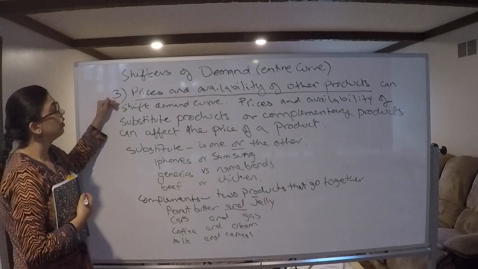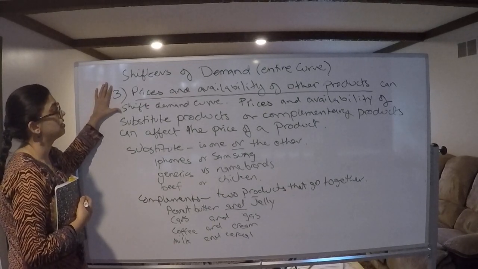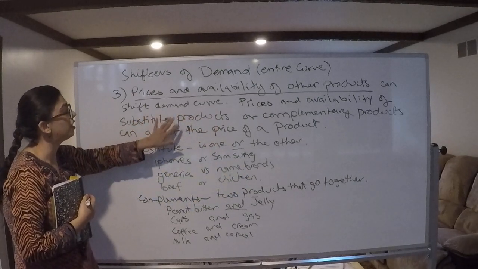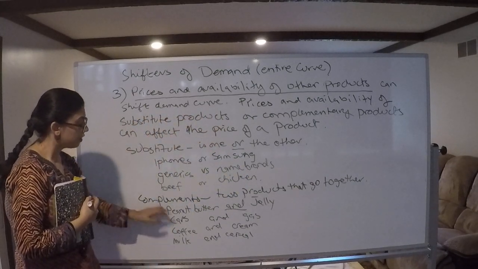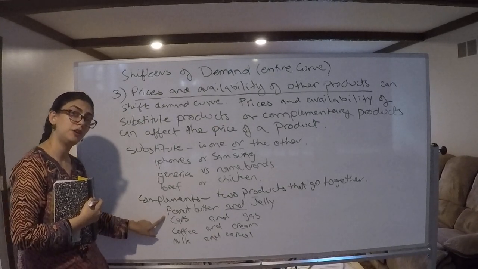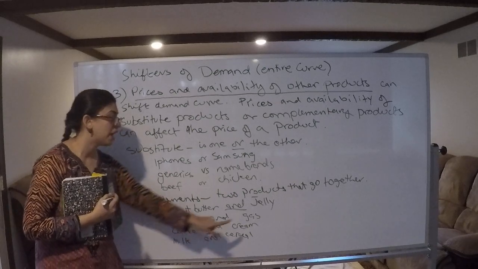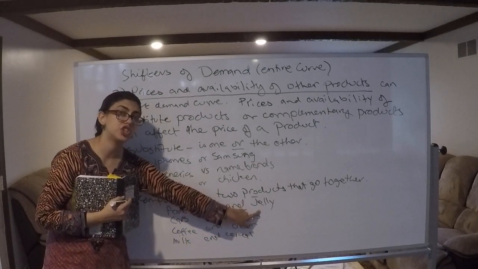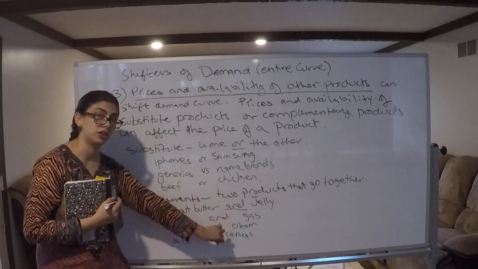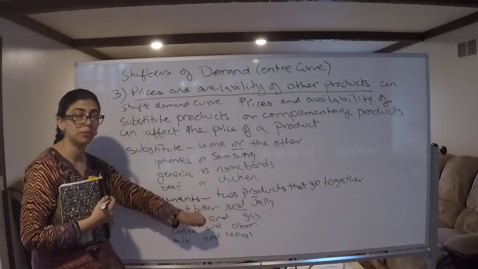So what number 3 says is that prices and availability of other products can affect the demand curve of a product. So if something was to happen to the price of peanut butter, the demand for jelly could actually change because peanut butter and jelly go together. Because they are complements, they go together.